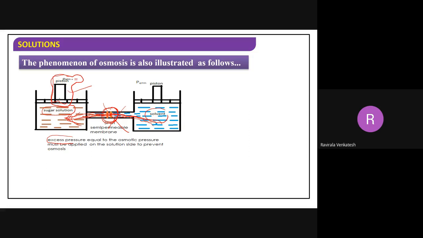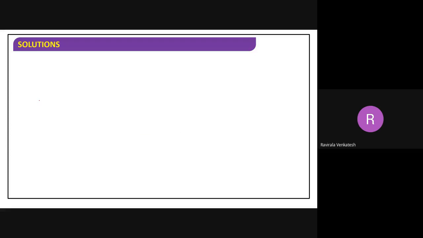So how to prevent osmosis? You have to apply some pressure which is equal to what? Osmotic pressure. At osmotic pressure, what happens? The flow of solvent molecules does not take place. Any doubt regarding this diagram, beta? Do you have any doubts? You can ask me now.